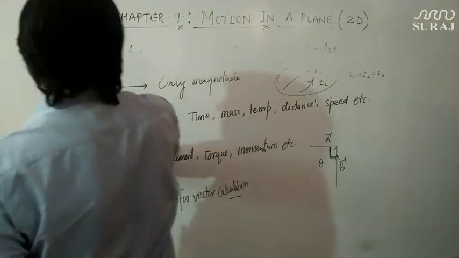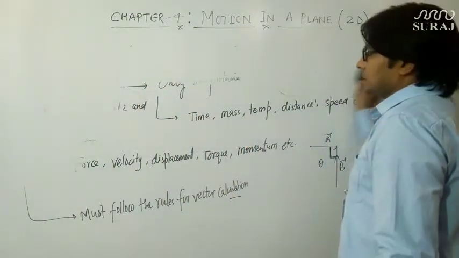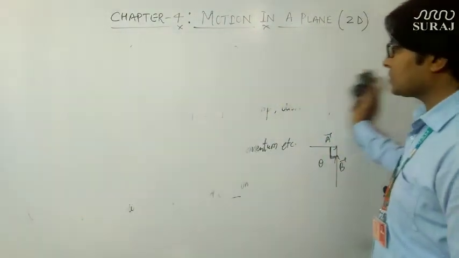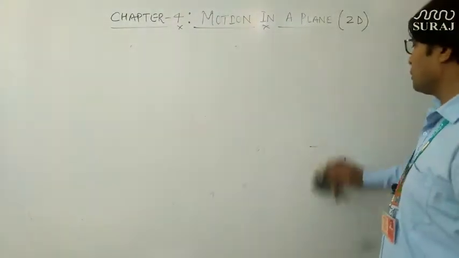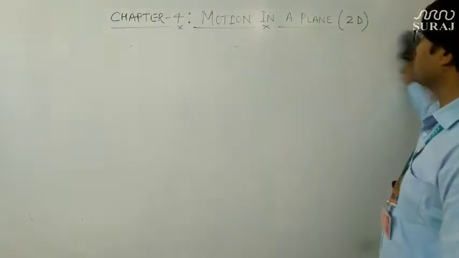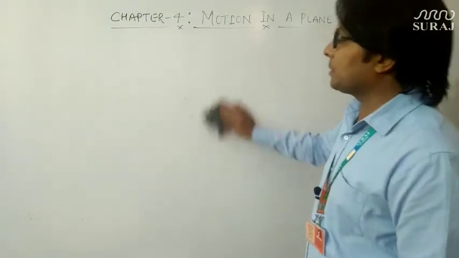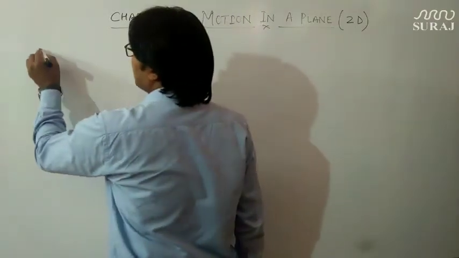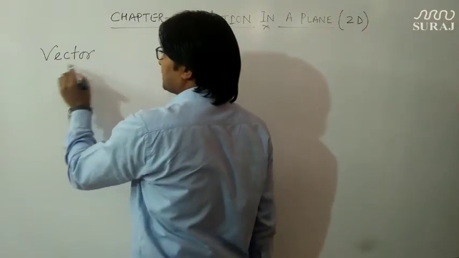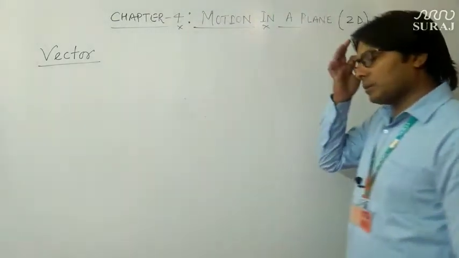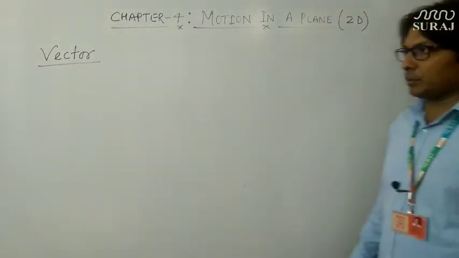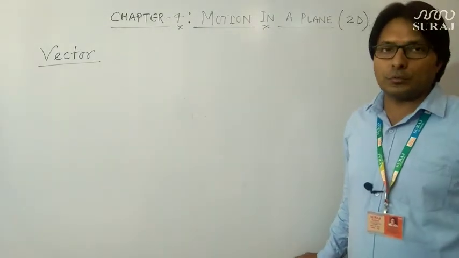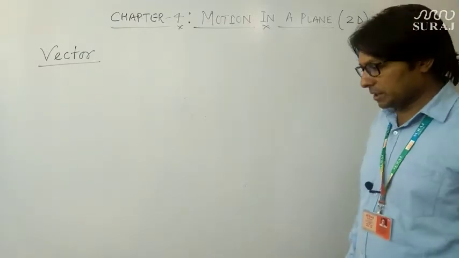So you can write down these definitions which I have discussed with you: what are vector quantities, what are scalar quantities, what are their examples, what are the exceptions. You can note down all these definitions by simply pausing the video. Okay, so now we concentrate on vector quantities. As I have mentioned, vector quantities are those quantities which require both magnitude and direction and follow all the rules of vector calculation.